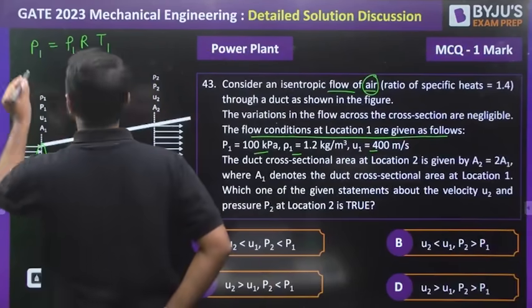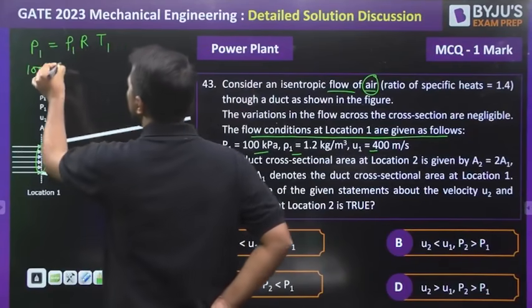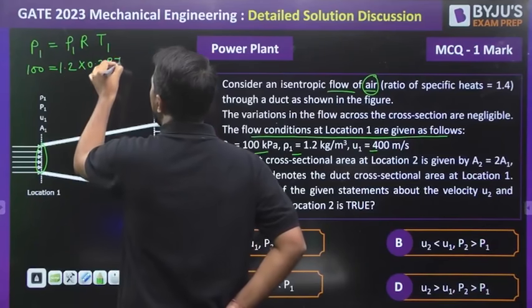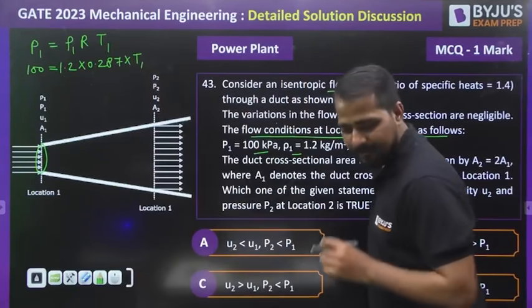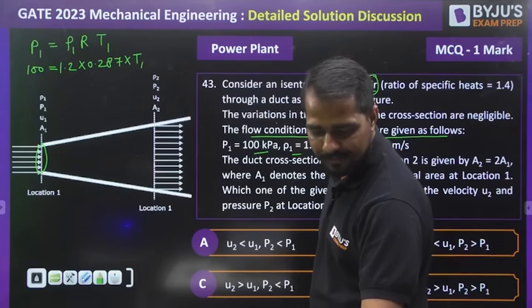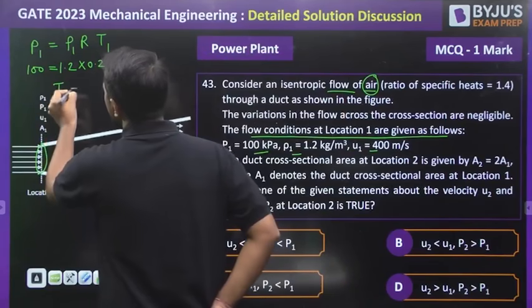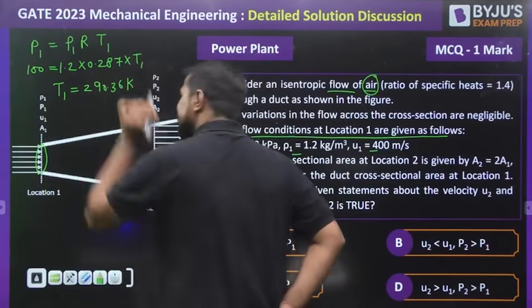P1 is given as 100 kilopascal, ρ1 is 1.2, R is 0.287, and we need to find T1. I have already calculated it, and T1 we are getting is 290.36 Kelvin. T1 is calculated.